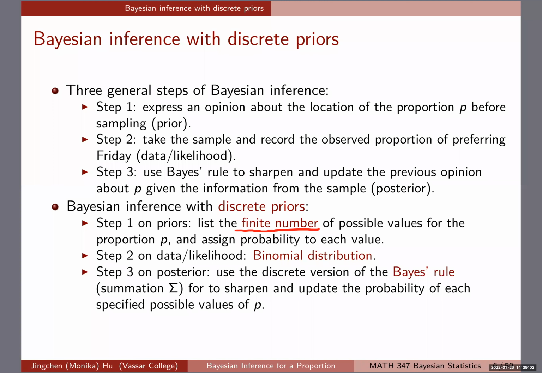And lastly, we're going to use the discrete version of the Bayes rule. So you're going to see that we're going to use the summation sign instead of the integration, because this is a discrete case. And eventually we're able to get the posterior probability of each specified possible value of P. So that's the overview here.